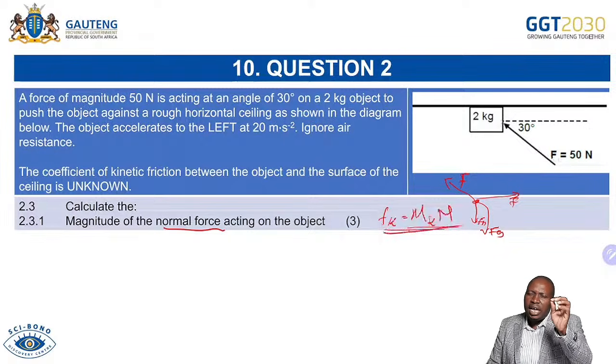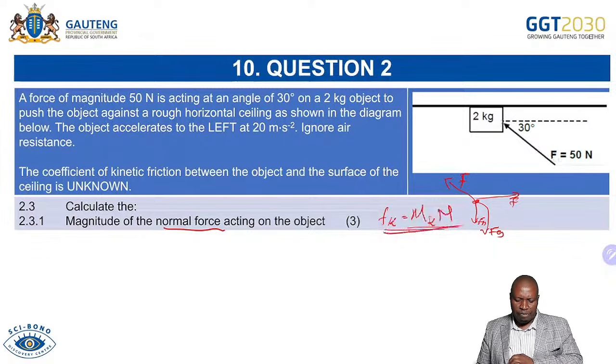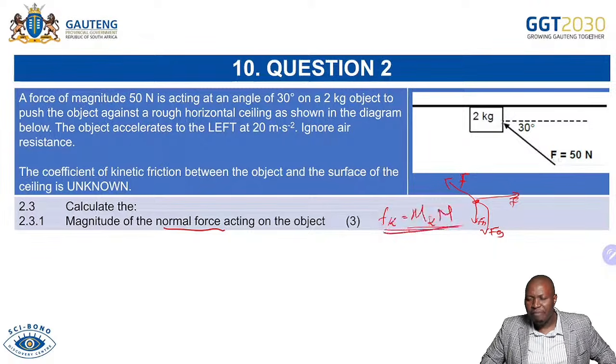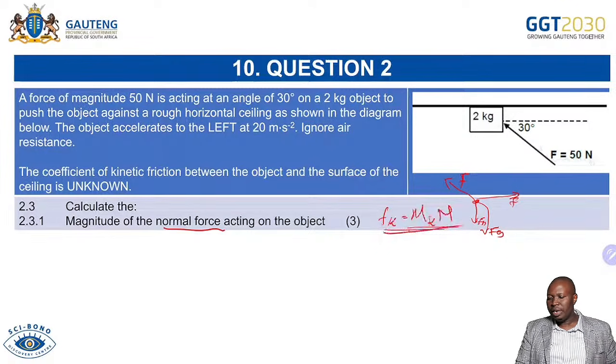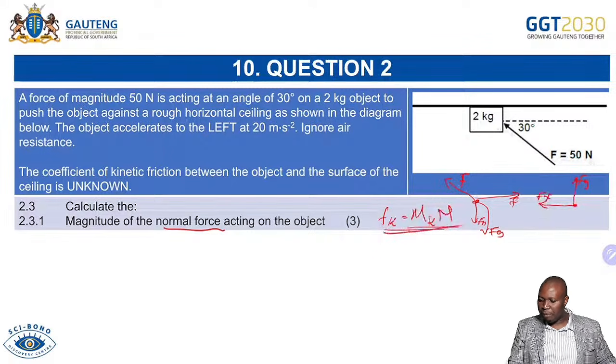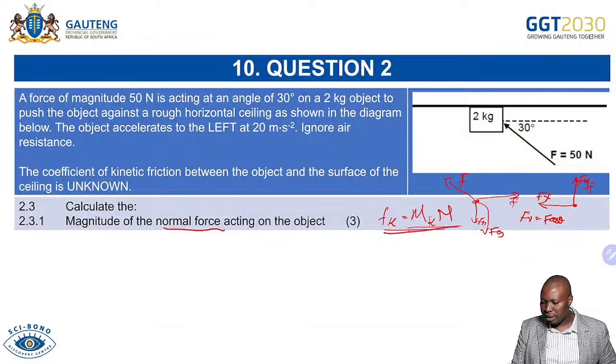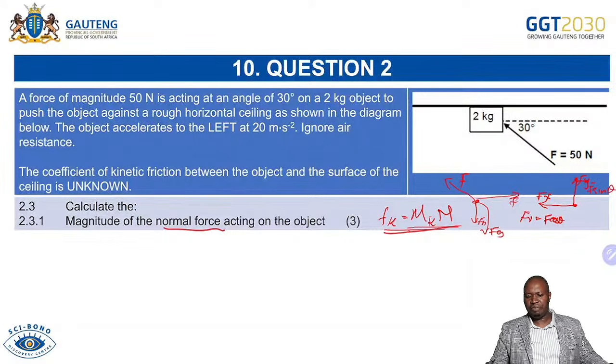Immediately when you have a force at an angle, you are forced to resolve that force before you do any calculation. I'm emphasizing that our applied force of 50 Newton is at an angle of 30 degrees. So you must resolve it into the horizontal component, which is where the object is going, Fx, and the vertical component, which is Fy. Remember, Fx is F cos theta, and Fy is F sin theta. So please always remember that. It will definitely help you.